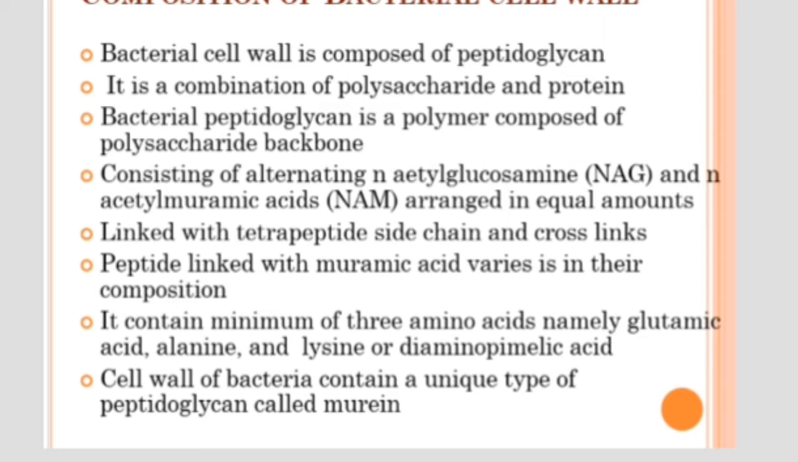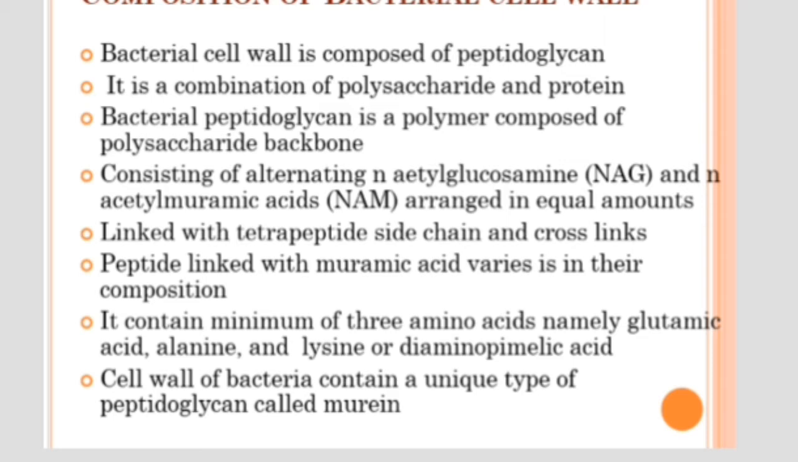The peptides linked with the muramic acid vary in their composition. Sometimes a tetrapeptide is present, sometimes only a tripeptide. The main amino acids present in this peptide are glutamic acid, alanine, and lysine or diaminopimelic acid. These form the peptide linkage of this peptidoglycan polymer. The bacterial cell wall contains a unique type of peptidoglycan called murein.